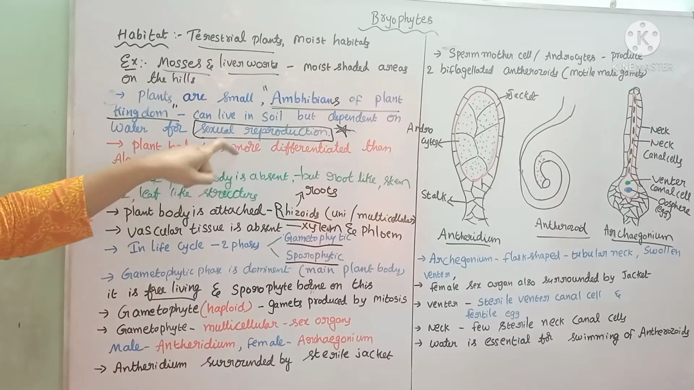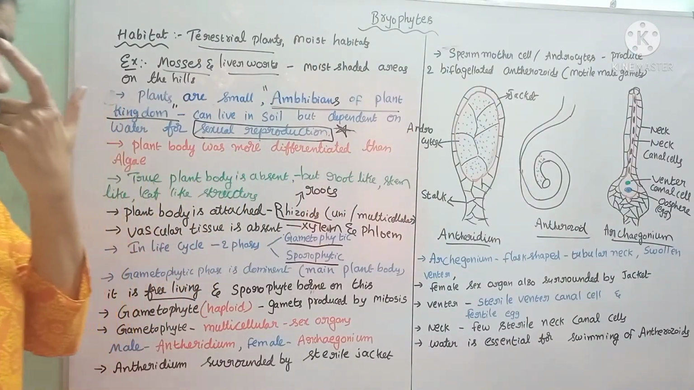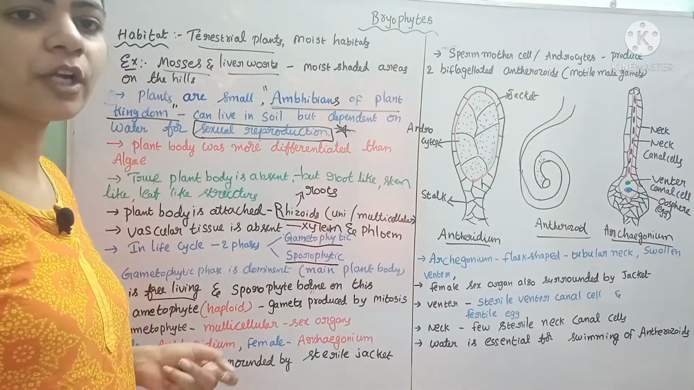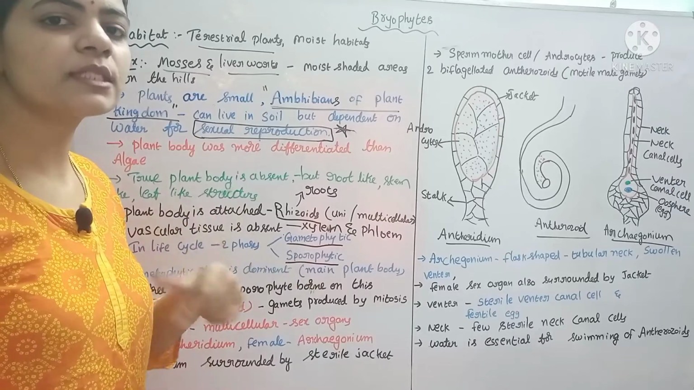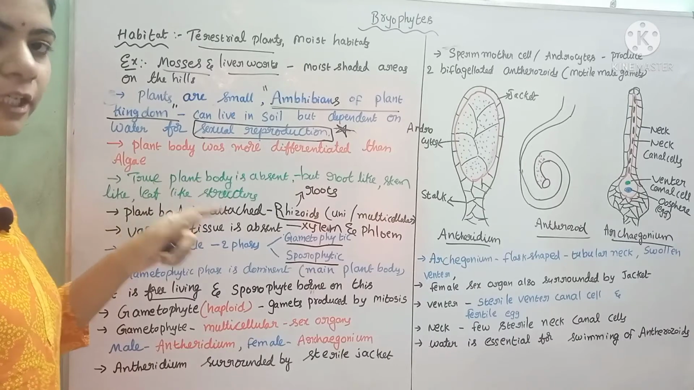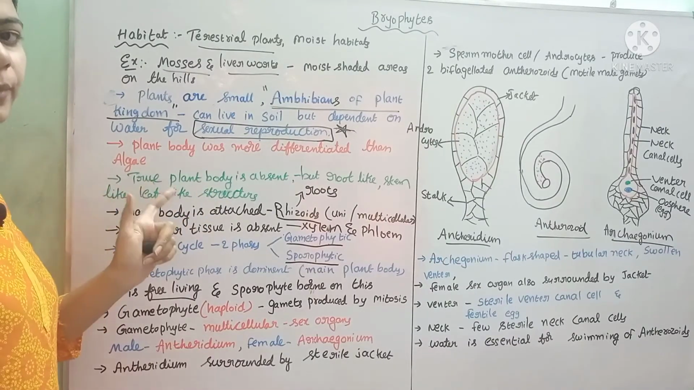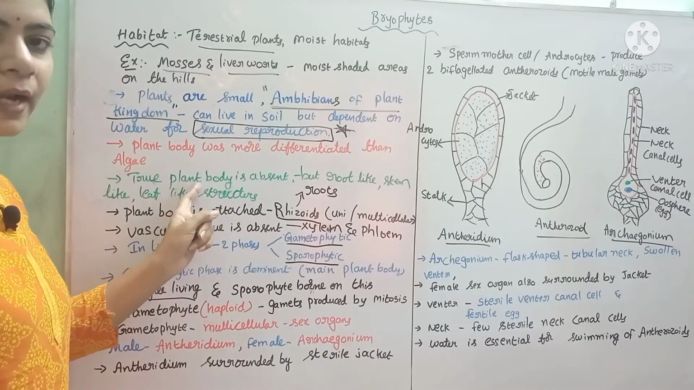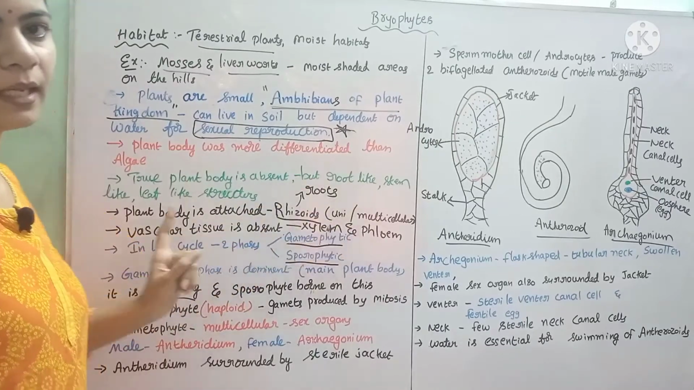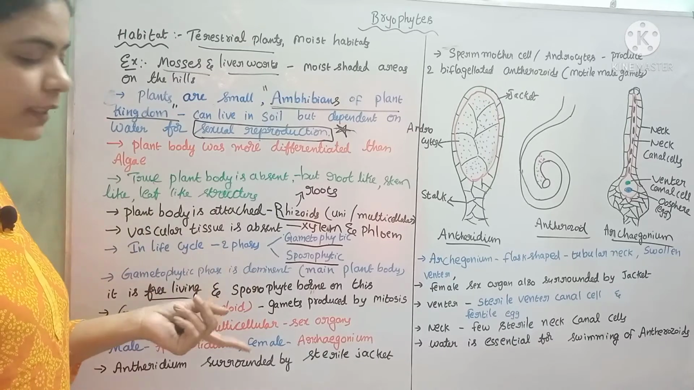The plant body is more differentiated than the algae. We have seen that in algae, the plant body is called thalloid. Thalloid means the body is not differentiated into root, stem and leaf. But here, the plant body is somewhat differentiated than the algae. They do not have a true plant body like true plants, but they have some root-like, stem-like and leaf-like structures. Hence, they are somewhat differentiated than the algae.